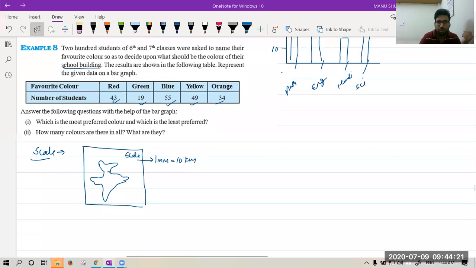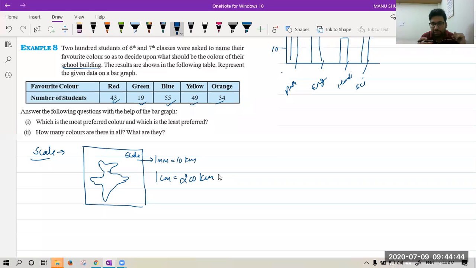Now, mostly 1 centimeter equals 200 kilometers, which is the same. There are many scales like 1 centimeter equals 200 kilometers. They are representing a small line, and they are telling you that this small line is the same as 200 kilometers in real life.